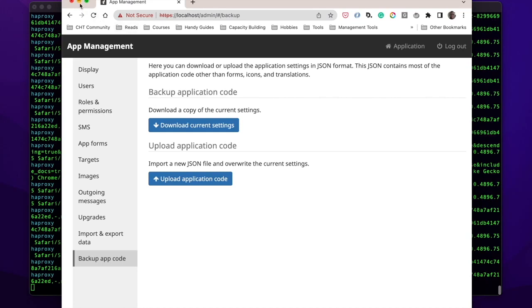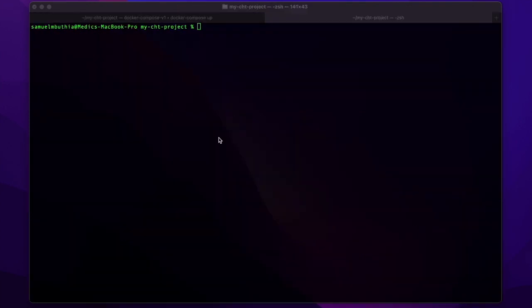So now that you have this running, you need CHT conf to ensure that you can make modifications and upload configurations to your CHT application. Once you ensure everything on localhost is running well, you're now ready to install CHT project configure, or CHT conf. And I'll do that using npm.